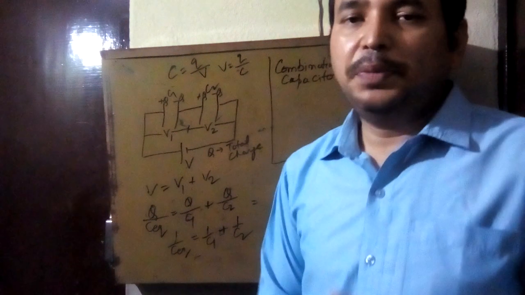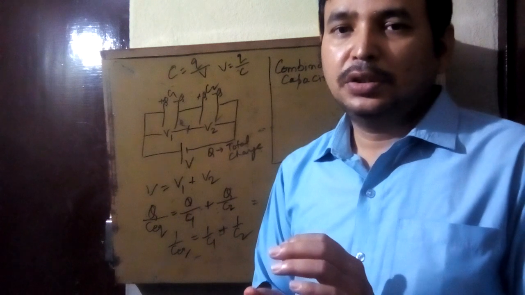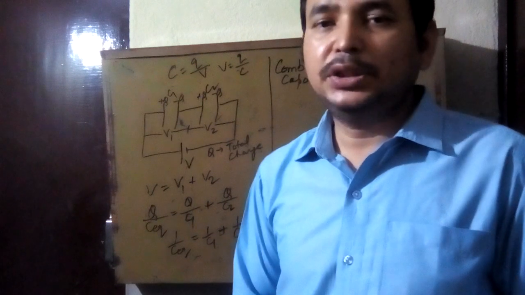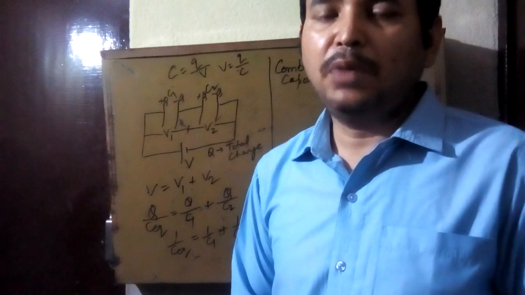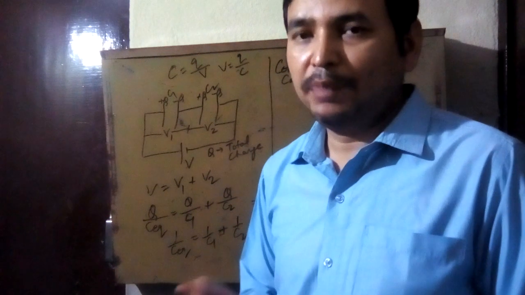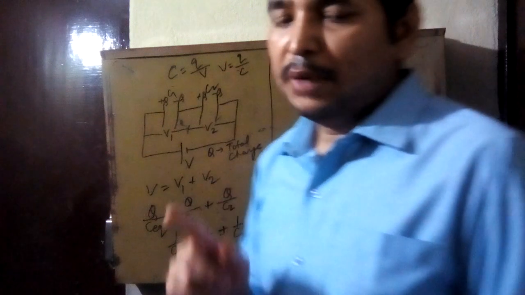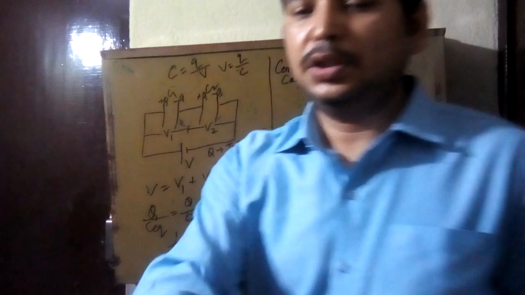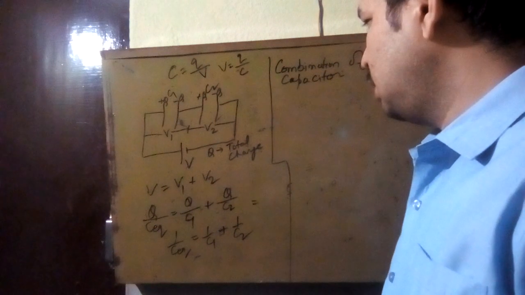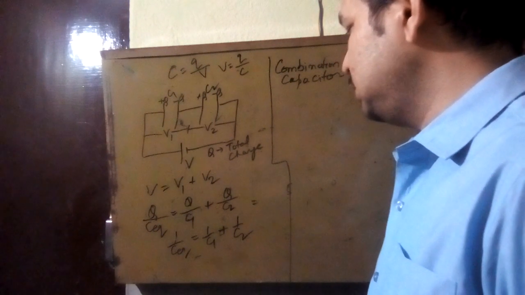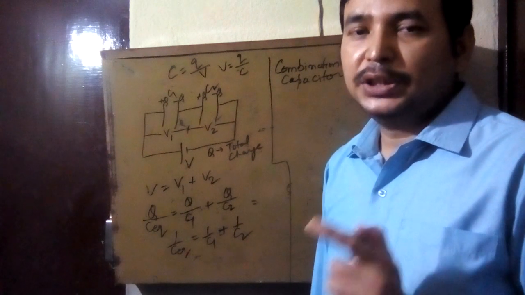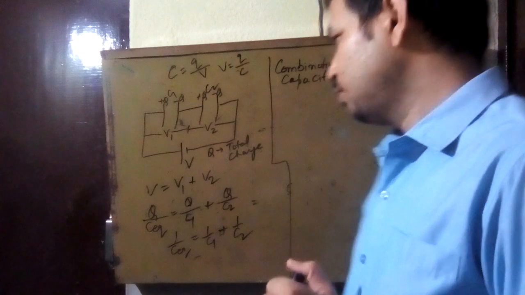You have to keep in mind that in resistance this type of formula appears in parallel, but in capacitance you can see in series the formula is that of resistance in parallel. This is the only thing you have to keep in mind, because you will read about resistance combination later on in the second chapter. Now this is the derivation for equivalent capacitance of two capacitors. It has been asked various times in the CBSE exam also.